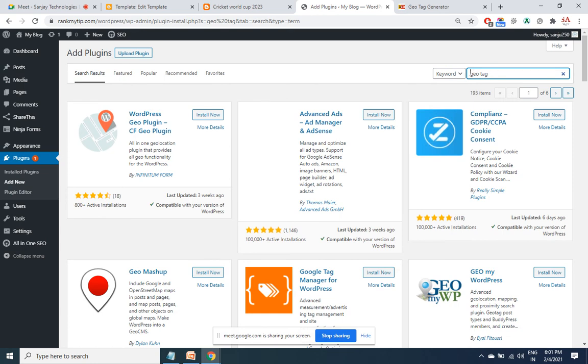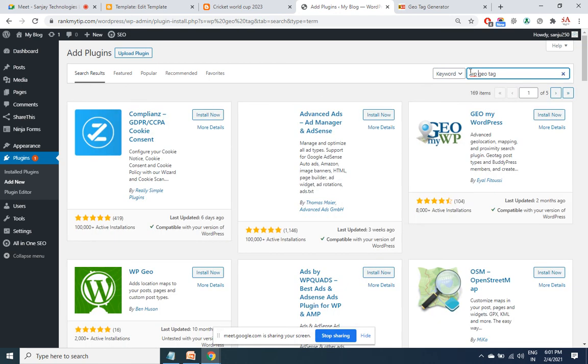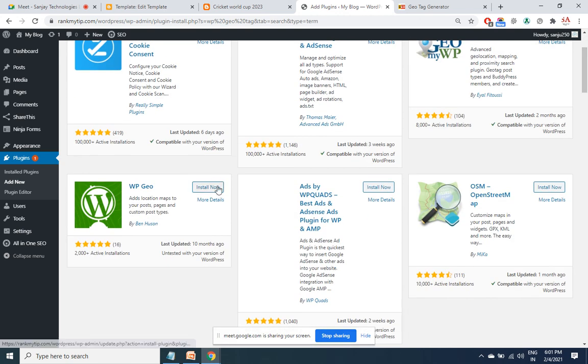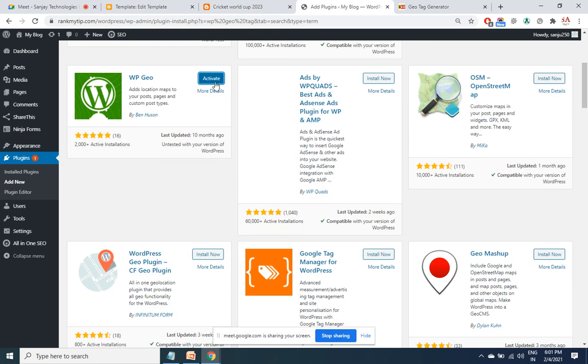WP Geotag, WPGeo. This is a plugin name. If you want, you can note down the name. Install and activate. I think this is the one. WP. Okay, the code is going to be the same, doesn't matter.